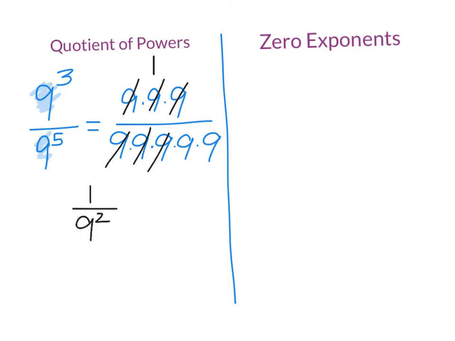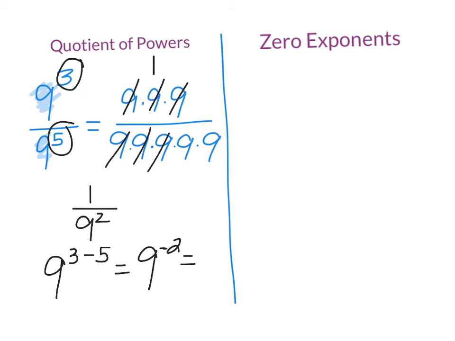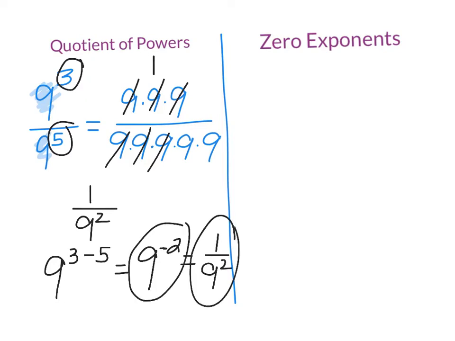Now remember, the shortcut way that you learned is you can actually subtract the exponents, and you can take the top minus the bottom. So I can really write that as 9 to the 3 minus 5 power, which is the same as 9 to the negative second. And then you guys should know another way to write a negative exponent is 1 over 9 squared. Okay, so these are both technically correct, just 2 different ways to write it.